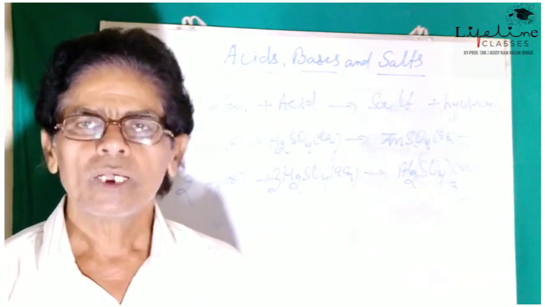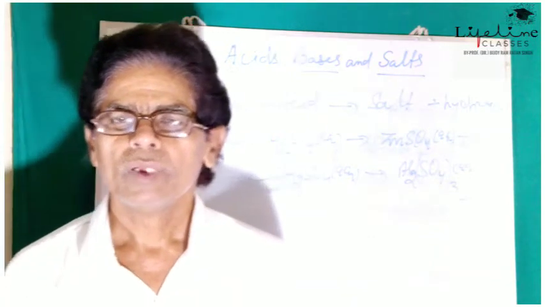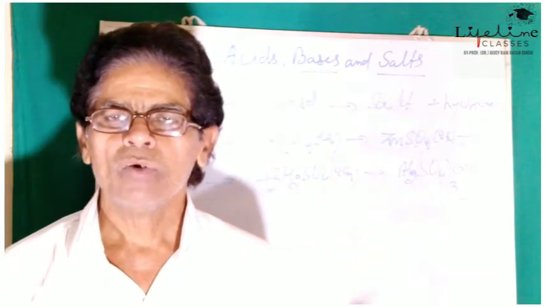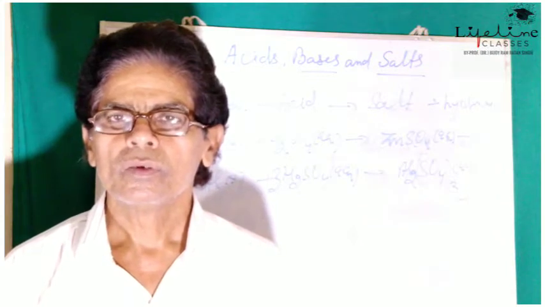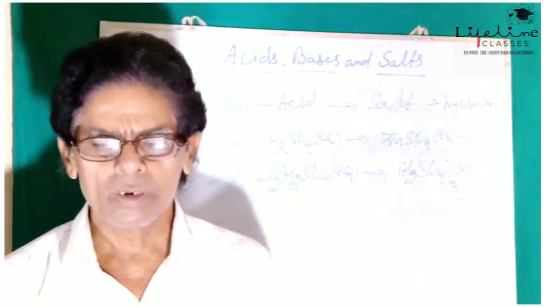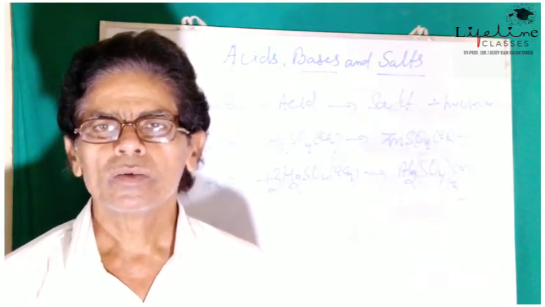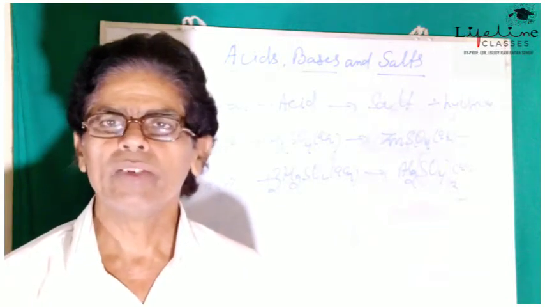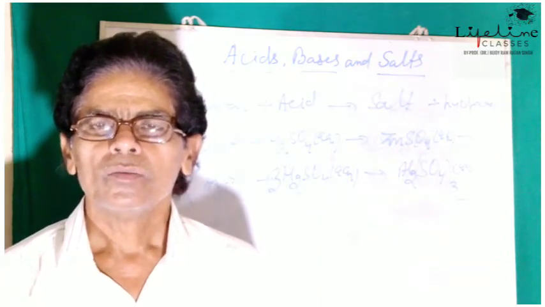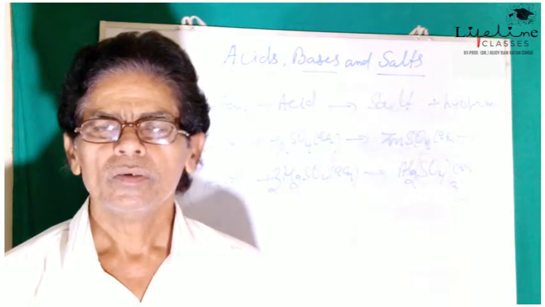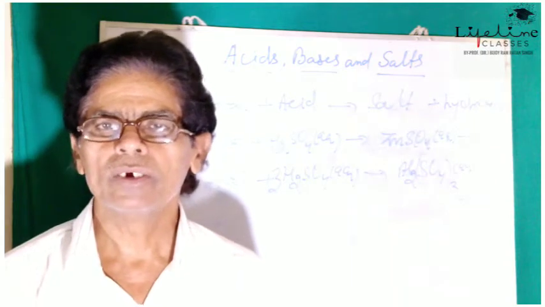So when such acids are treated with metals like sodium, aluminum, zinc and so on, they do not release hydrogen gas, because the hydrogen produced during the reaction gets oxidized to form water. So hydrogen gas is not obtained in this case. However, a few metals like magnesium and manganese can release hydrogen gas with dilute nitric acid.